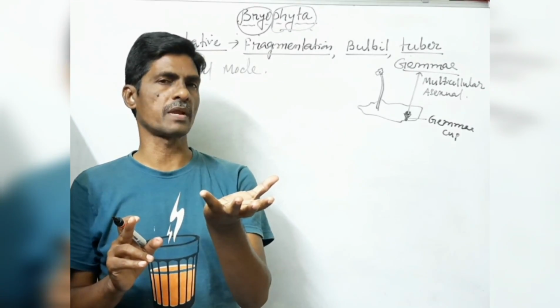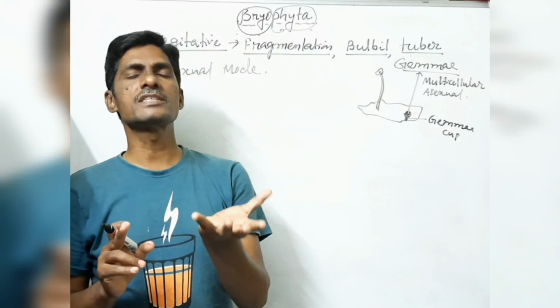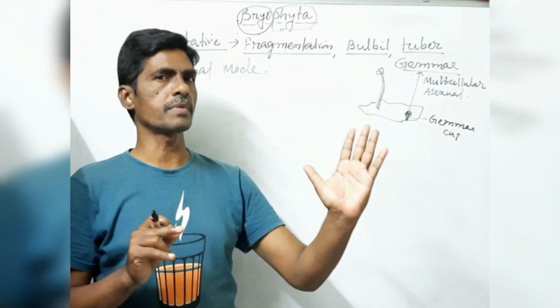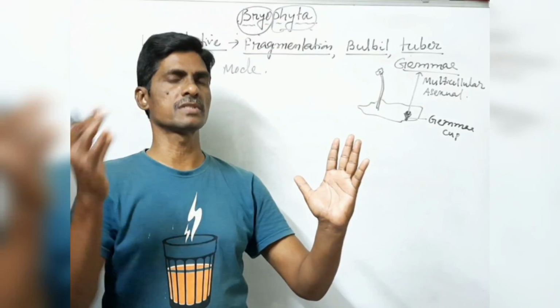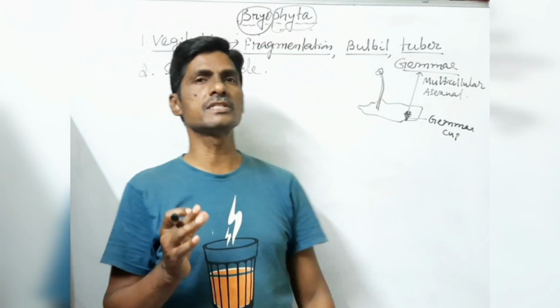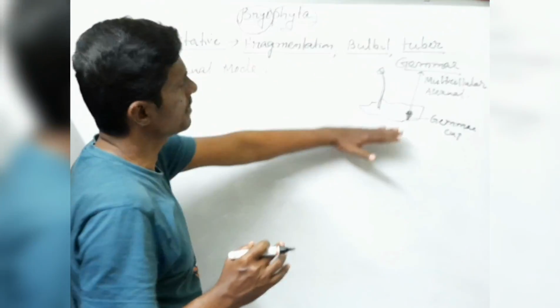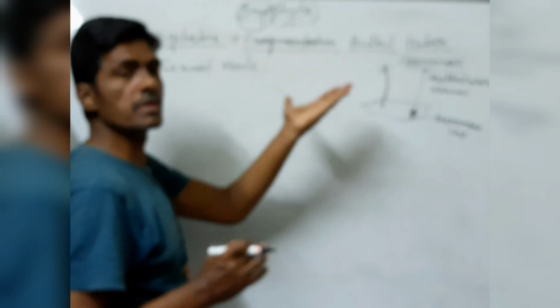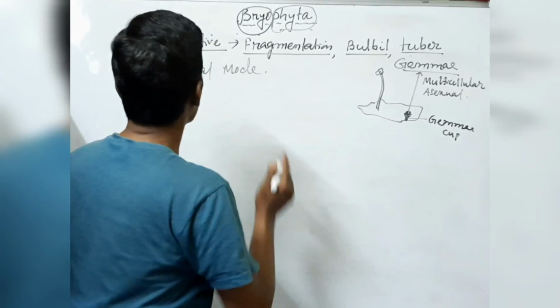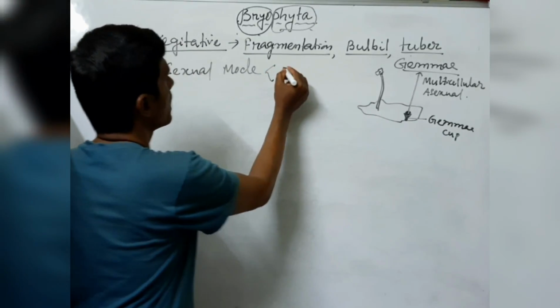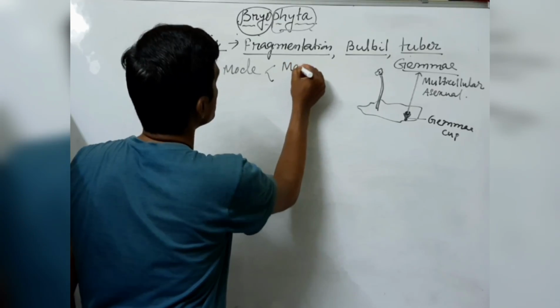Dioecious means the male organ develops on one plant and the female organ develops on a different plant. Marchantia is a dioecious plant. One plant produces male gametes and the other plant body develops female gametes. So in the sexual mode of reproduction, they produce two types of gametes, male and female.